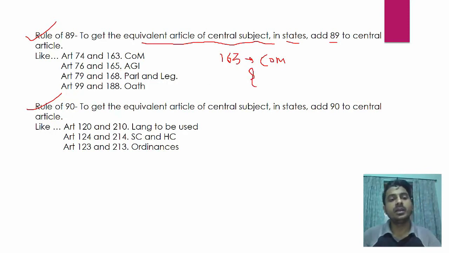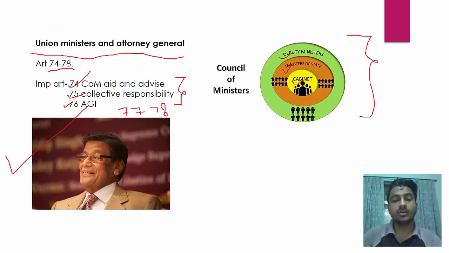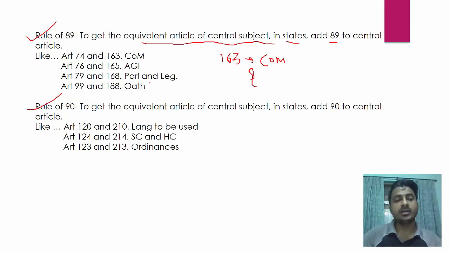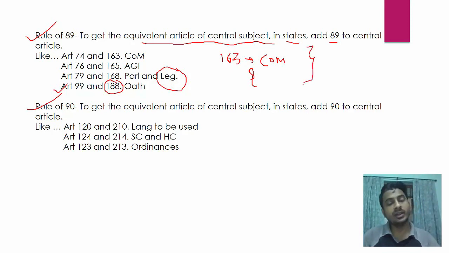Okay. Similarly, 79. 79 is parliament, the formation of parliament, and if you add 89, it is state legislature. Similarly, 99 is oath of MPs, member of parliaments, and if you add 89 to it, you will get 188, which is oath of MLAs. Okay, so there are many articles where you can apply this rule. You just have to know where you have to apply. So you can read the articles and you will come to know where you can apply this rule of 89.